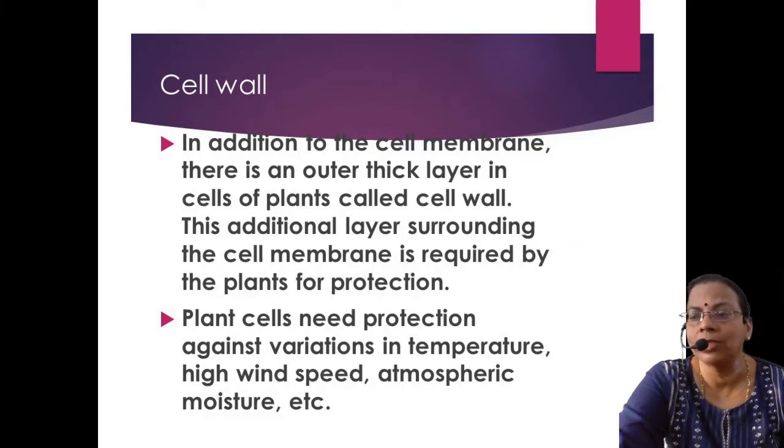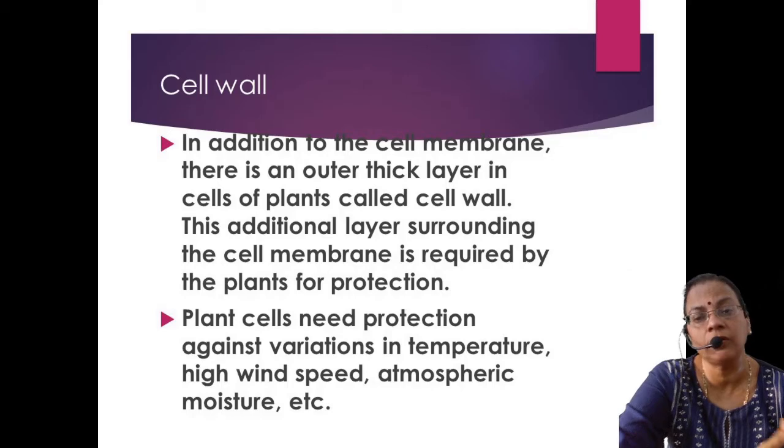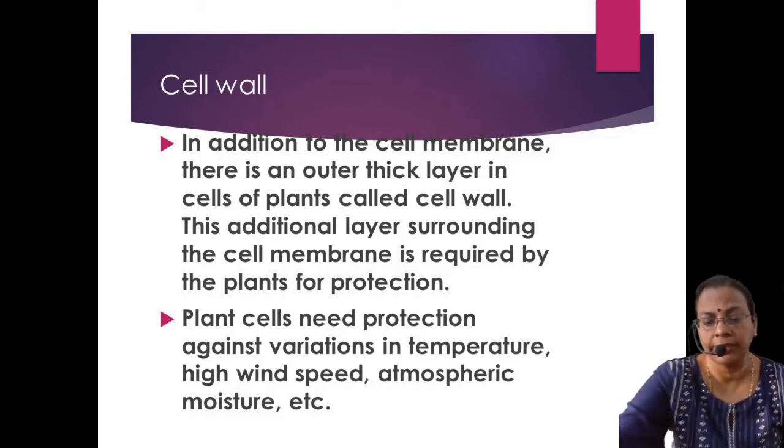Now we'll move on to the cell wall. I am pointing out again that in addition to the cell membrane, in the plant cell there is an extra outer layer which is very thick, and it is made up of cellulose. The reason plants have a cell wall is that plants cannot move from one place to another. They are always exposed to harsh climatic conditions. So they are protected against variations in temperature, high wind speed, atmospheric moisture, etc.